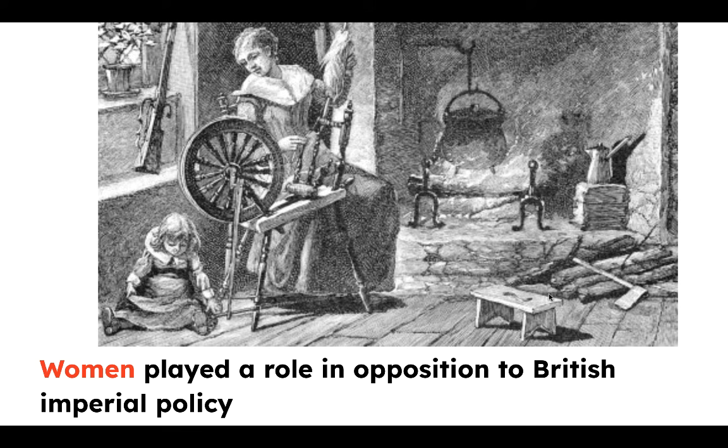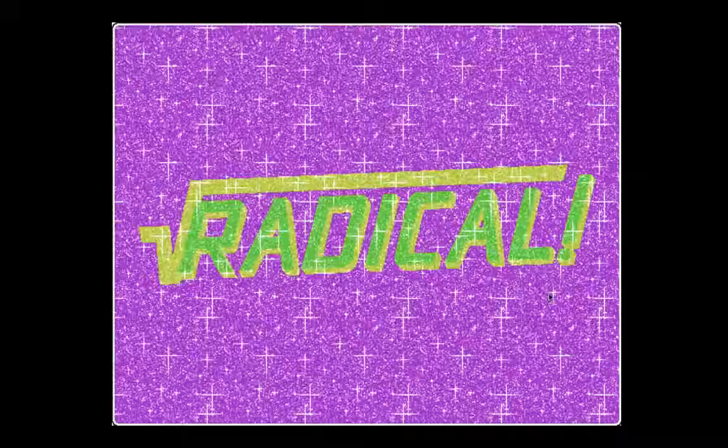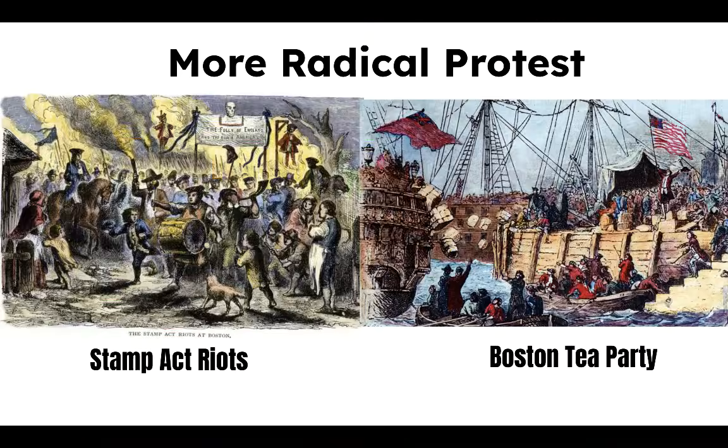Women played a role in the resistance to British policies as well. Making homemade goods instead of buying them from the British was a political act as they were producing goods for the patriot cause. And some protests in the colonies even took on more radical tactics. In response to both the Stamp Act and Tea Act, physical acts of protest included threats and violence against royal officials, destruction of property, mob protests, and even tar and feathering of British officials.